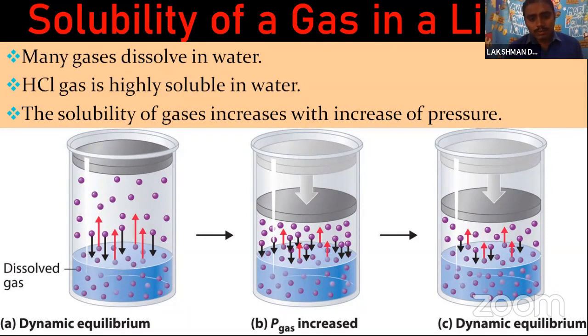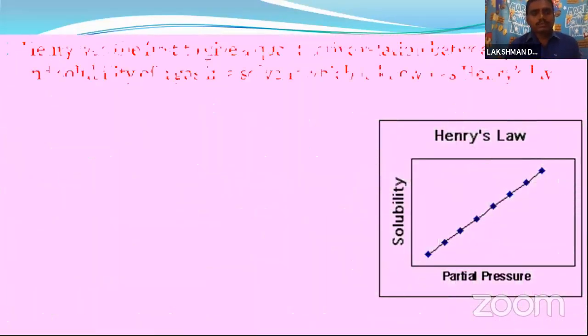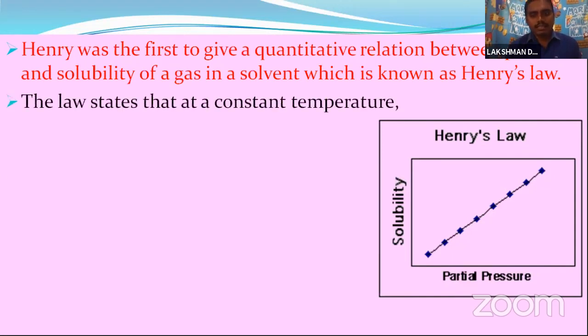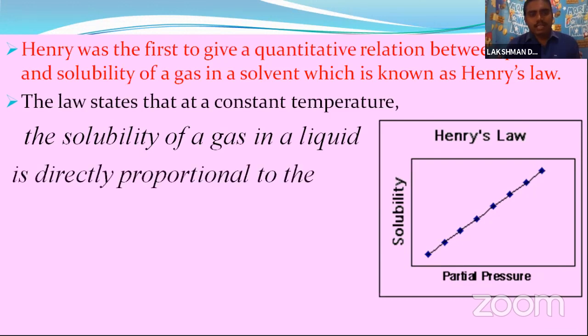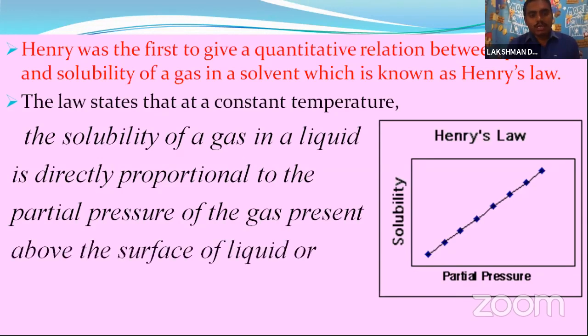The relationship between this pressure, that means the partial pressure, and the solubility was first given by Henry. Henry was the first to give a quantitative relationship between the pressure and the solubility of a gas in a solvent, which is known as Henry's law. The law states that at constant temperature, the solubility of a gas in a liquid is directly proportional to the partial pressure of the gas present above the surface of the liquid or solution.